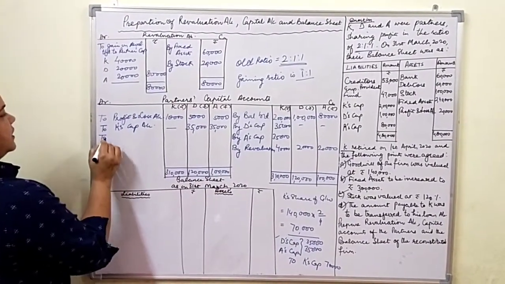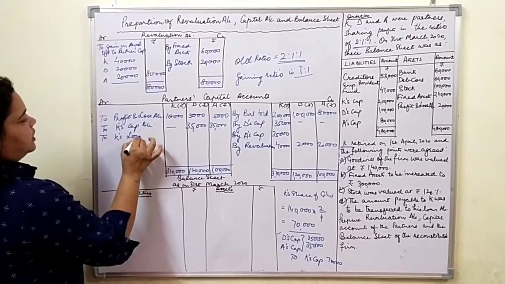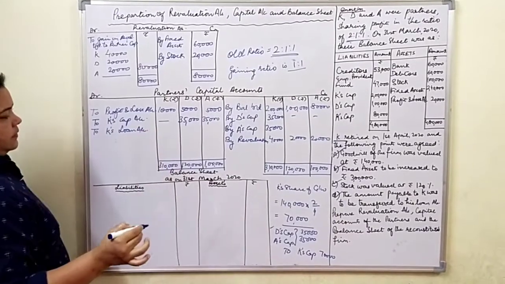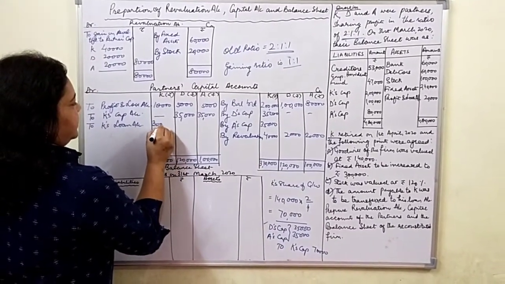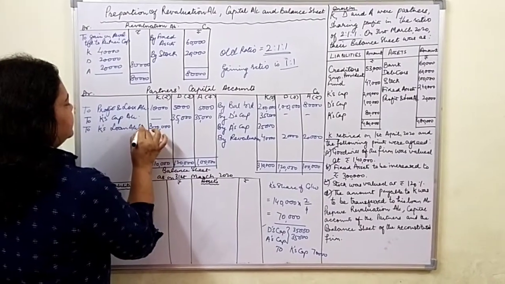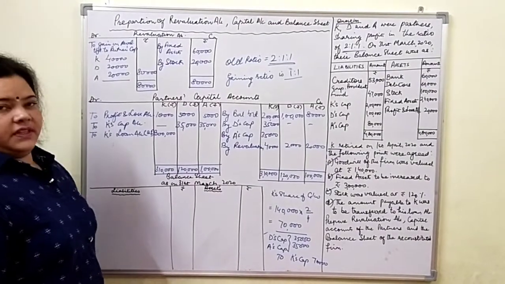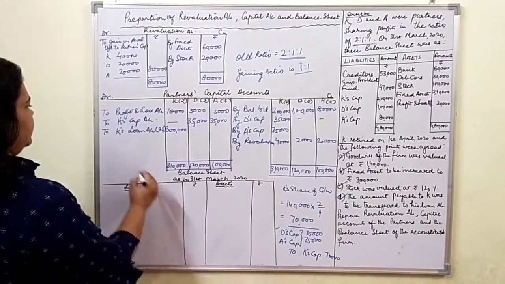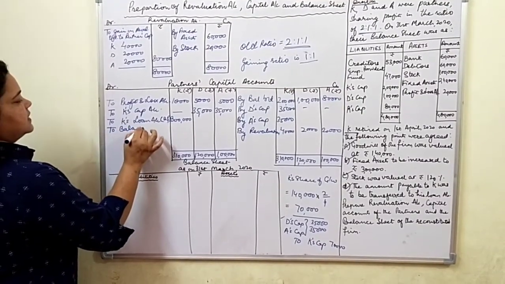Firstly we will transfer the amount due to K to his loan account. So subtracting 10,000 from 3,10,000, we get 3 lakh. So the balancing figure is 3 lakh rupees.